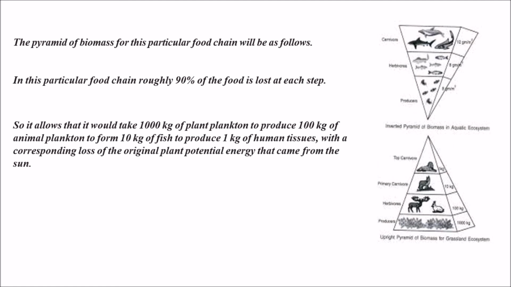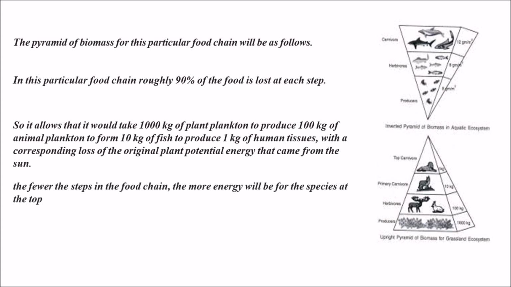This is called the 10% law. Of the 1000 kg of biomass prepared by plant plankton, it is reduced to 100 kg by animal plankton, then to 10 kg by fish, and coming to humans producing tissues, it comes to 1 kg, with a loss of 90% at each level.